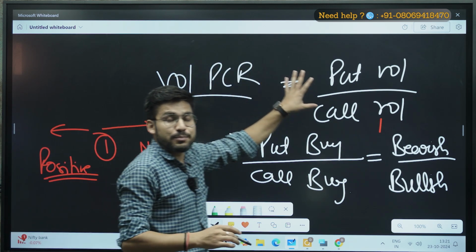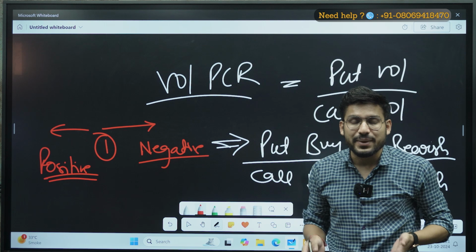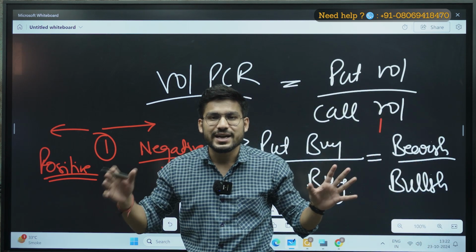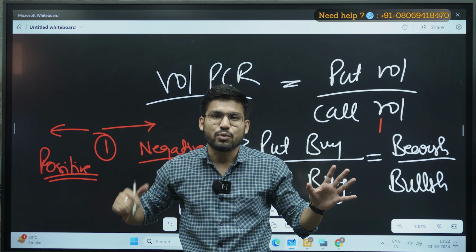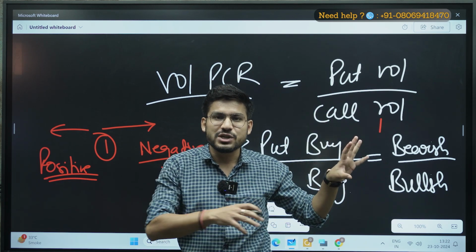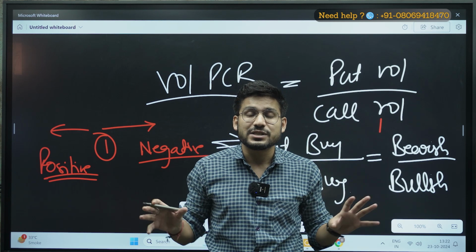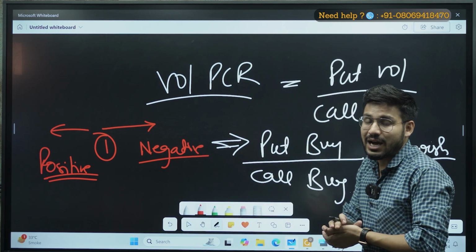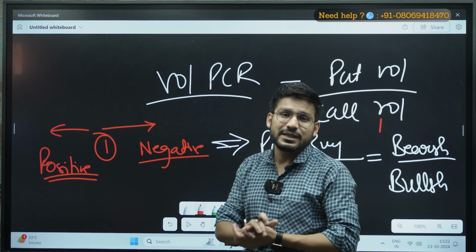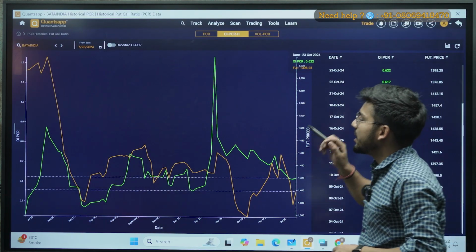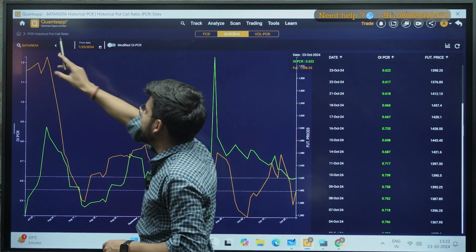The volume PCR is inversely proportional to my price, so at any point of time if my volume PCR is increasing, you can say that my price will decrease from that point, right? So OI PCR is directly proportional and volume PCR is inversely proportional to the price. I hope the concept is clear. Let's see that in the chart and then how we can trade with it with a 30 minutes time frame as well, right? So again I will open the Quantsap application,